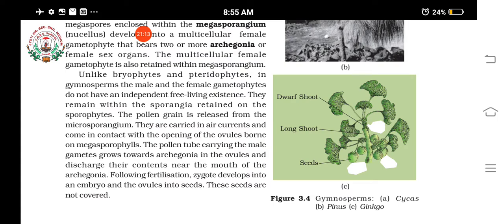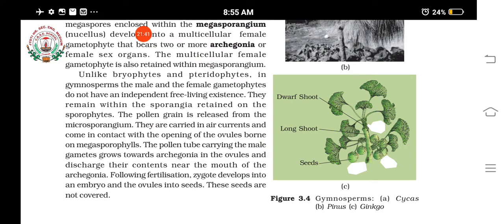And the pollen grain, after reaching the opening of the ovules, enters into the ovule and reaches the archegonia, and what happens? Fertilization takes place, and after fertilization the zygote will develop, and the zygote will be found inside the ovule itself. Okay, and the zygote is found inside the seed.